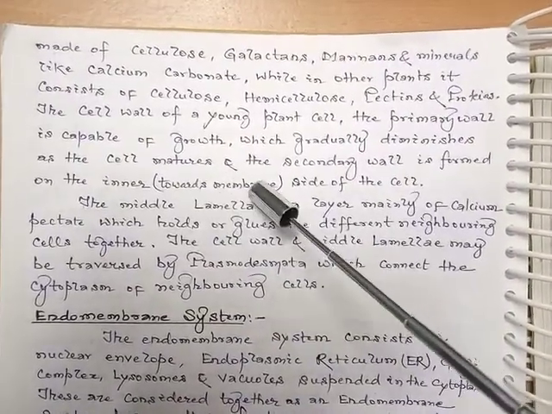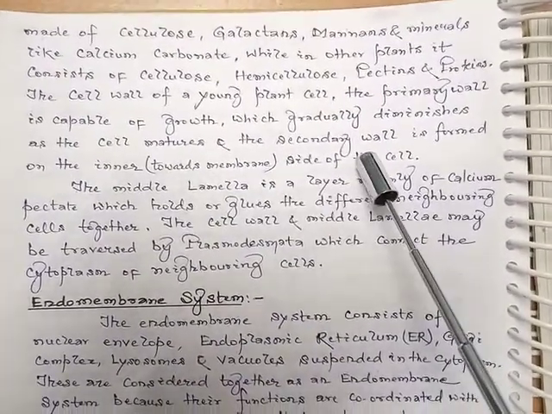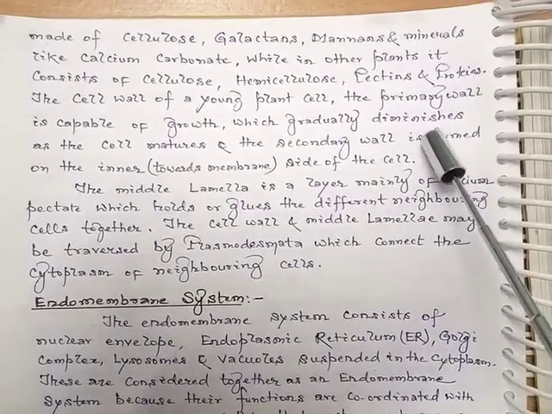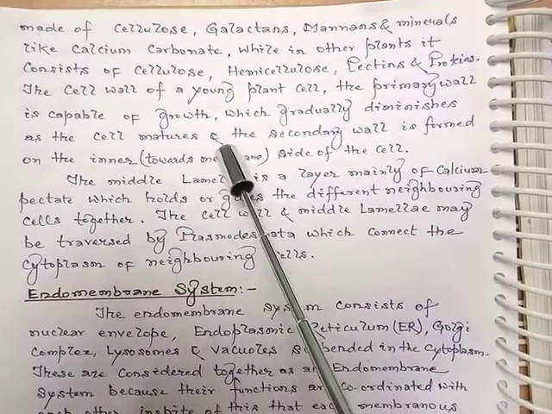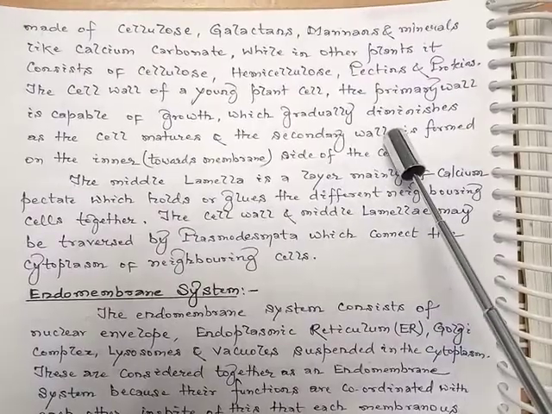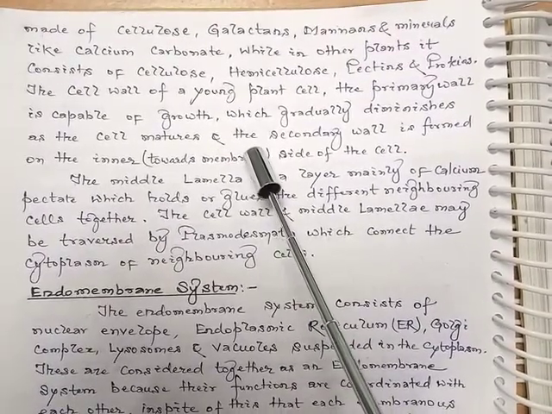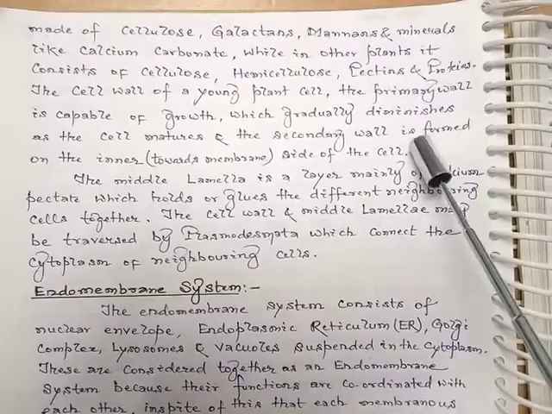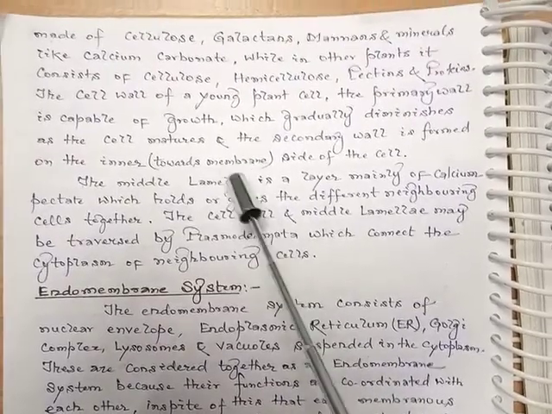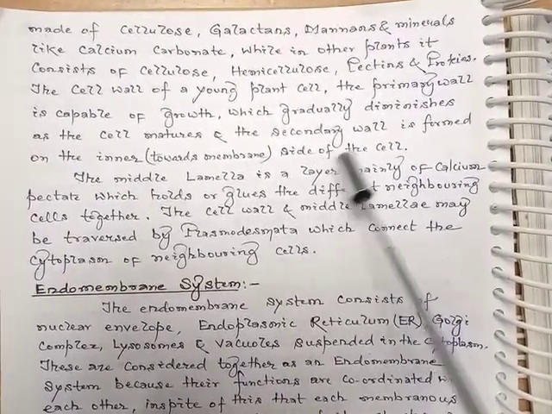The cell wall of a young plant cell, that is the primary wall, is capable of growth, which gradually diminishes as the cell matures, and the secondary wall is formed on the inner side, towards the cell membrane side of the cell.